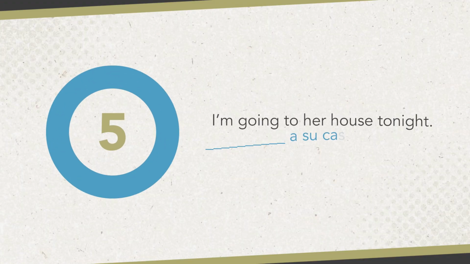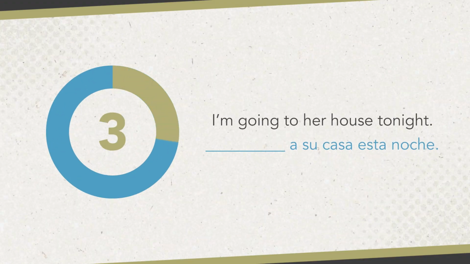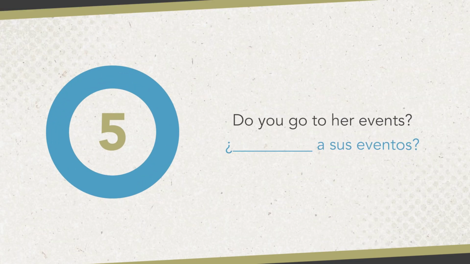I'm going to her house tonight. Voy a su casa esta noche. Do you go to her events? ¿Vas a sus eventos? Next, let's talk about the most common past tense form, fue.